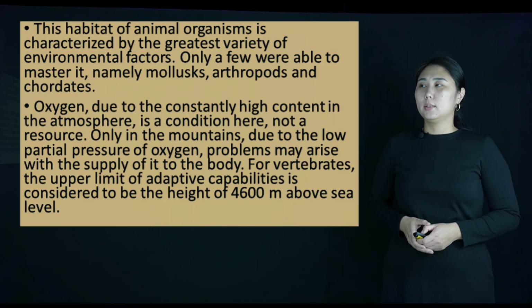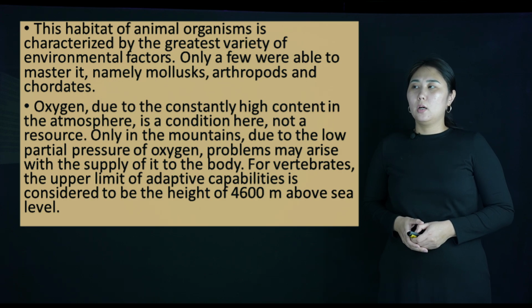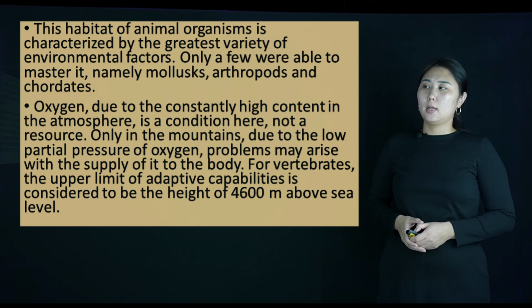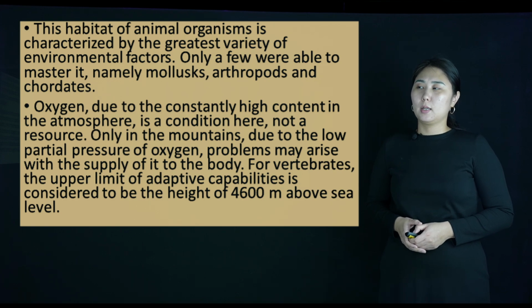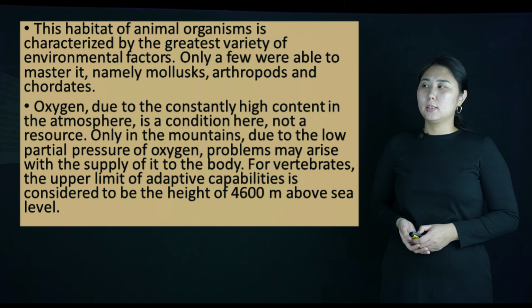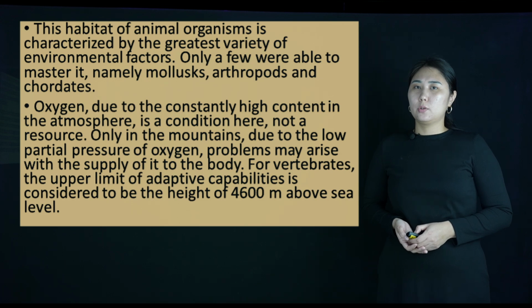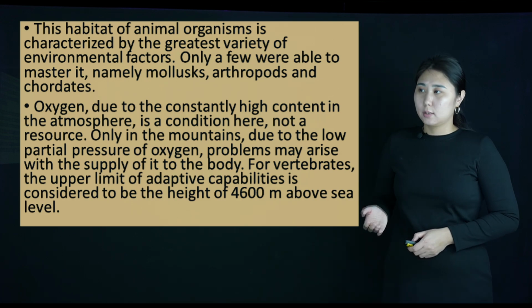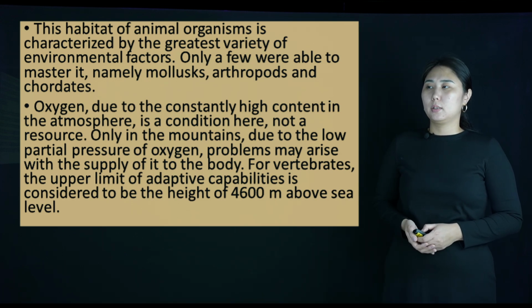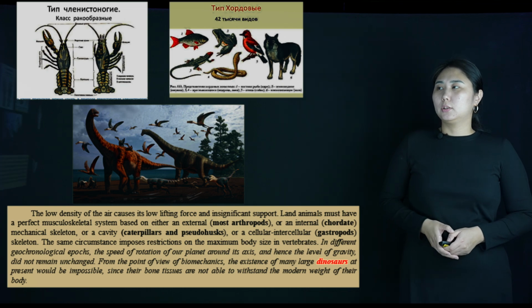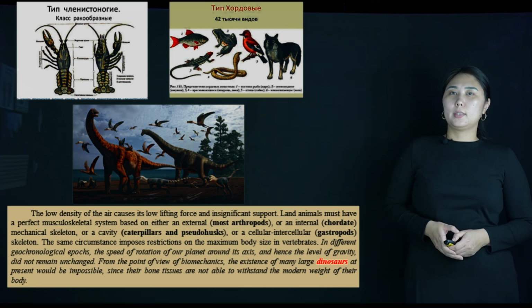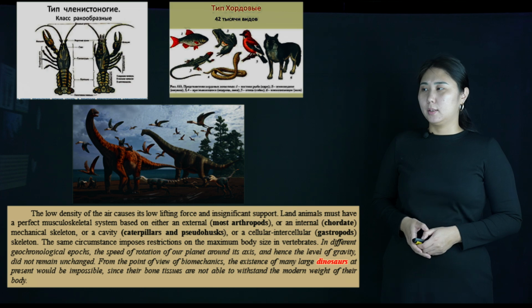Only in the mountains, due to the low partial pressure of oxygen, problems may arise with the supply to the body. For vertebrates, the upper limit of adaptive capabilities is considered to be a height of 2,600 meters above sea level.